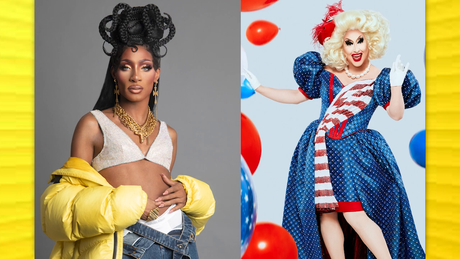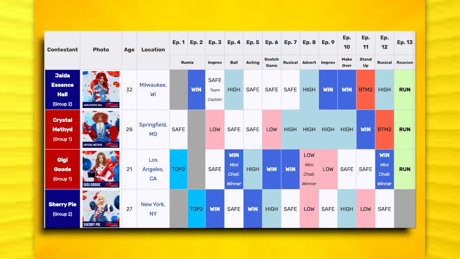They both have 2 points here, with Jada with 3 wins and 1 bottom 2 placement, and Sherry with 2 wins and no bottom placements before she was disqualified. Jada takes it with her high placement and Sherry's low placements, but it doesn't really matter because Gigi Good is the overall winner here with 4 points, even though she did not win at the end.